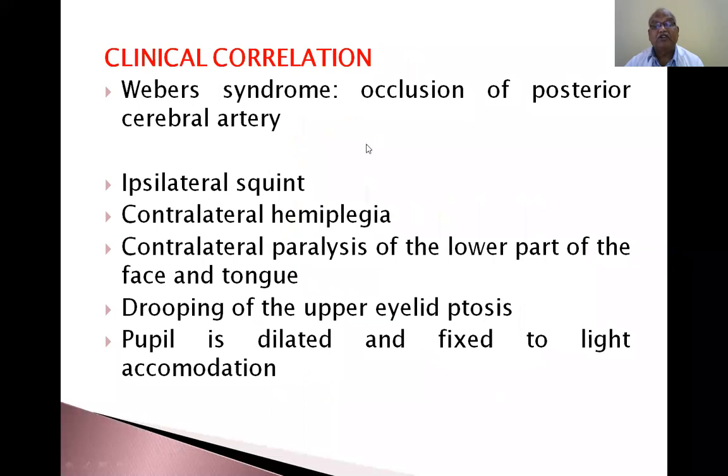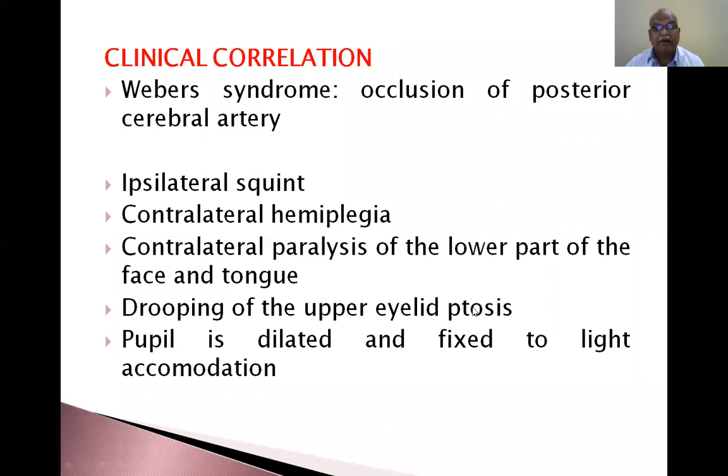Clinical correlation, Weber syndrome. Loss of blood supply from the posterior cerebral artery causes ipsilateral squint and contralateral hemiplegia. Ipsilateral means same side. If the lesion is on the same side, squint occurs in the same eye. Contralateral hemiplegia: the opposite part of the body is paralyzed. Contralateral paralysis of the lower part of the face and tongue.